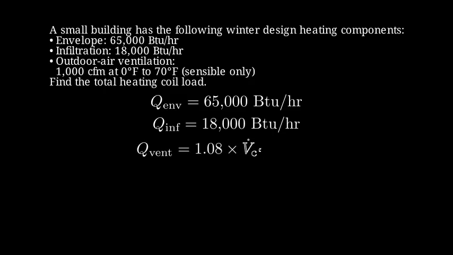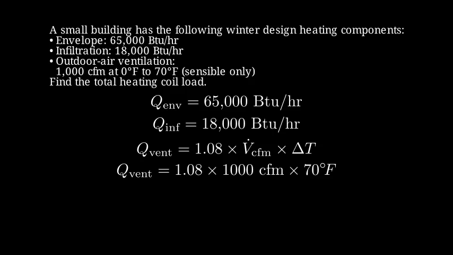Now, we calculate the sensible ventilation load. The general formula for sensible ventilation load is Qvent equals 1.08 times the airflow in cubic feet per minute times the temperature difference in degrees Fahrenheit. Here, the airflow is 1,000 cubic feet per minute, and the temperature difference is 70 degrees Fahrenheit, from 0 to 70. Multiplying these together gives 75,600 BTU per hour.